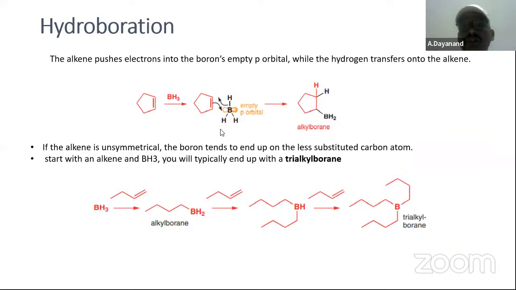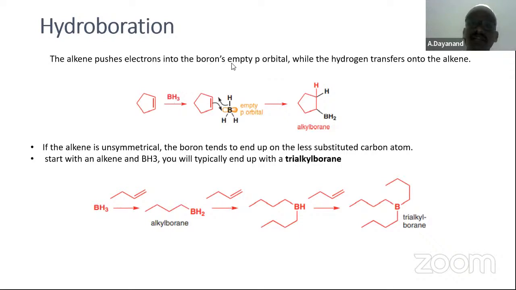Okay, next, hydroboration is very important. This is also hydroboration. Hydroboration follows anti-Markovnikov's rule. That's most important. Anti-Markovnikov product is formed. What is hydroboration? Boron is again an electrophile. Why?